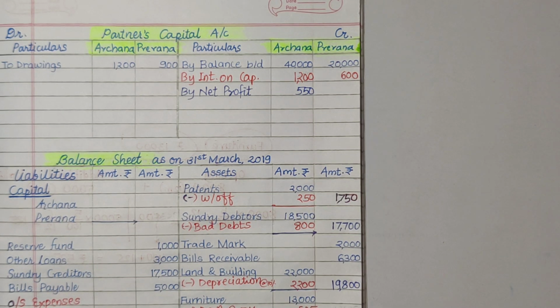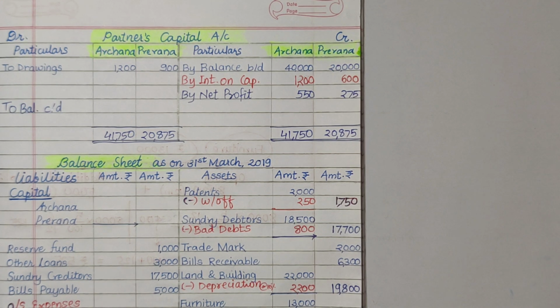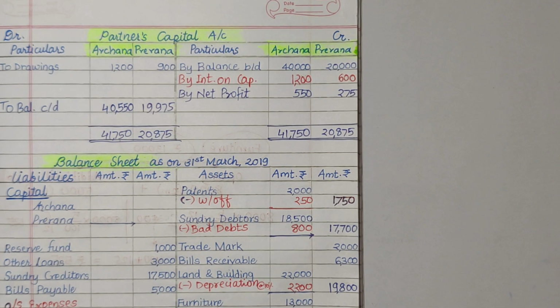Let us close the partners' capital account. Capital balance of Archana is rupees 40,550. And let us transfer the closing balances of partners to balance sheet liability side.